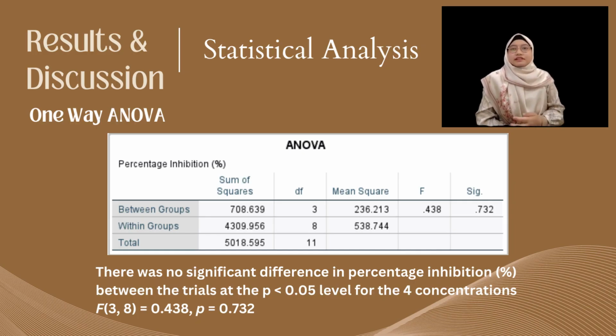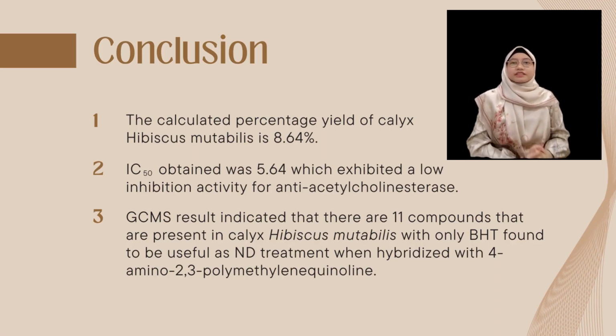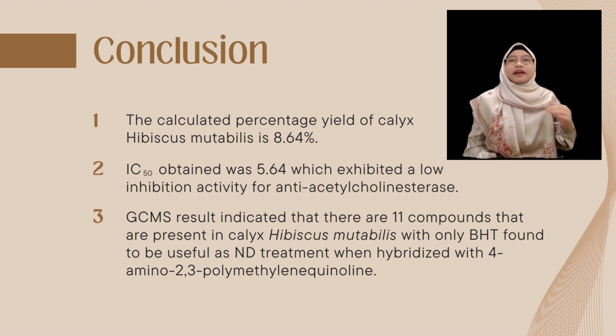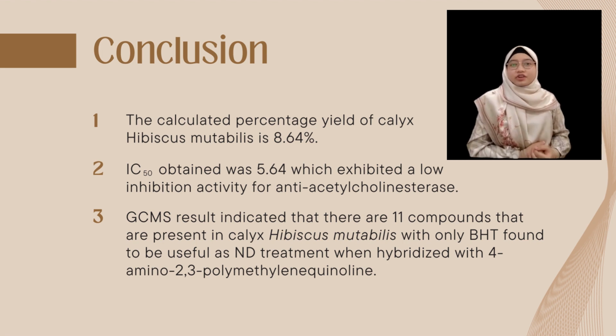So for the statistical analysis, the result shows that there is no significant difference in percentage inhibition between the three trials that were conducted, as the p-value is above 0.05, which is 0.732. So as a conclusion, the calculated percentage yield is 8.64%. The IC50 obtained by this study was 5.64, which shows that this species exhibited a low inhibition activity for anti-acetylcholinesterase.